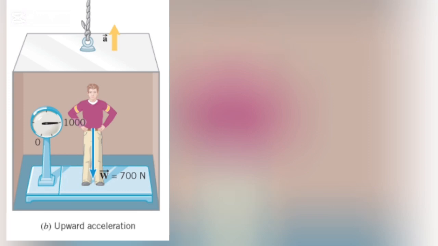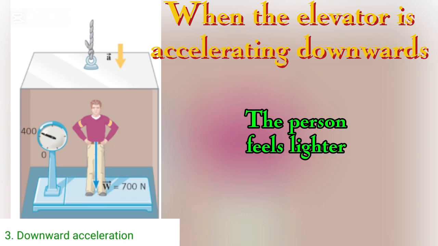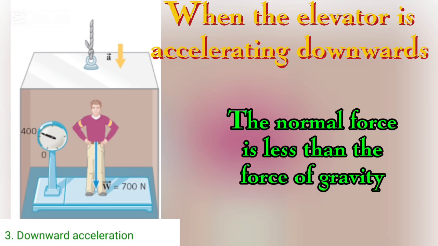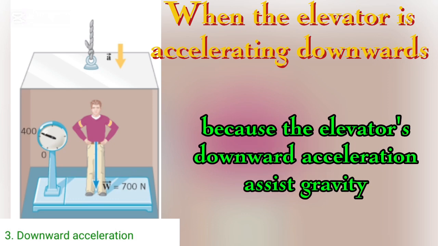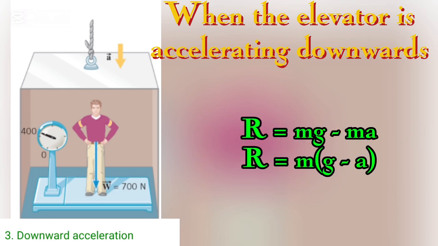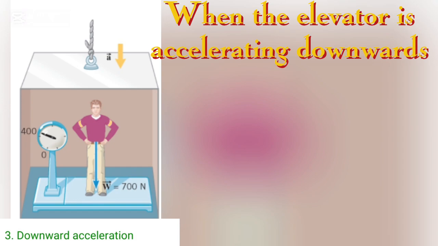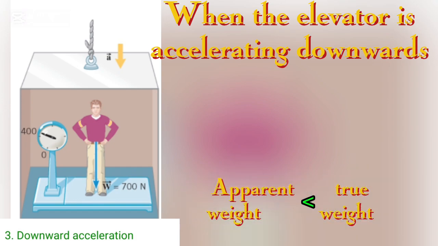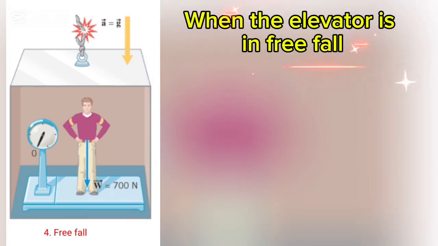Three, when the elevator is accelerating downward, the person feels lighter. The normal force is less than the force of gravity because the elevator's downward acceleration assists gravity. R = mg - ma. R = m(g - a). The scale on which the man is standing records an apparent weight of 400 Newtons, that is less than his true weight, 700 Newtons.